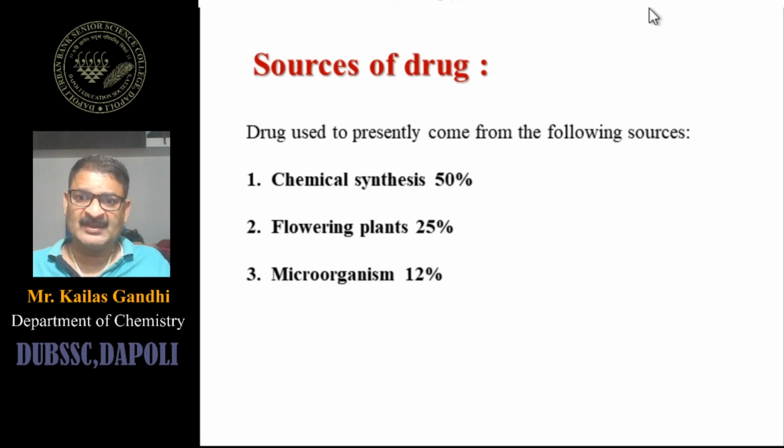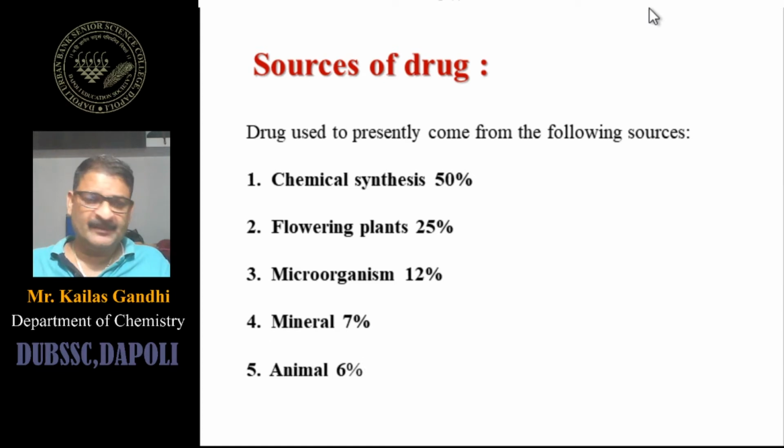Next source is microorganisms. Many types of antibiotics are recovered, or you can say prepared, from some microorganisms. The contribution of this is 12%. Next one is minerals. By using some minerals, some drugs are prepared.